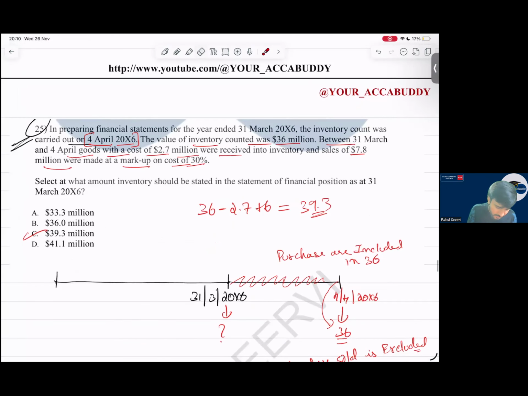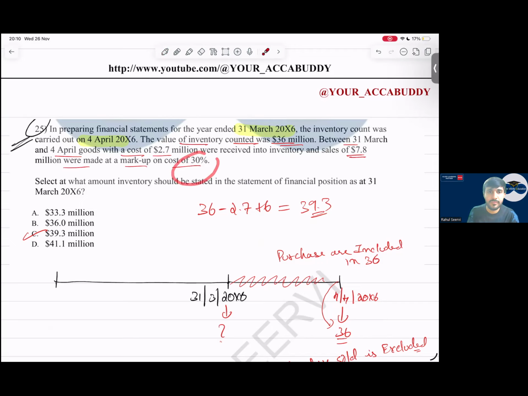Everyone, please see this MCQ. I want that we do this one MCQ. In preparing the financial statement for the year ended 31st March 2006, the inventory count was carried out on 4th April. Inventory count is done on 4th April, but the year end is 31st March 2006. The value of inventory count was 36 million. Between 31st March and 4 April, goods with a cost of 2.7 million were received into inventory and sales of 7.8 million were made at markup